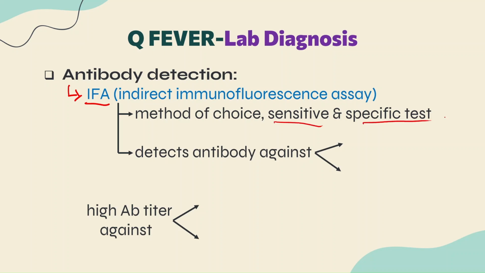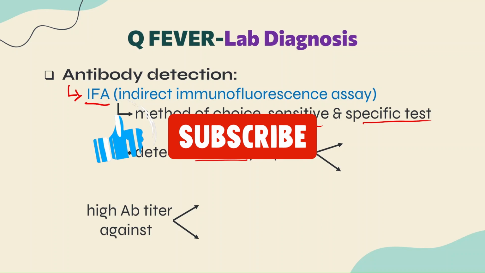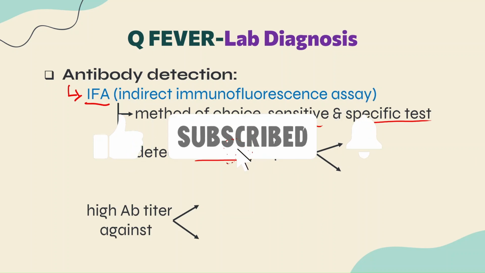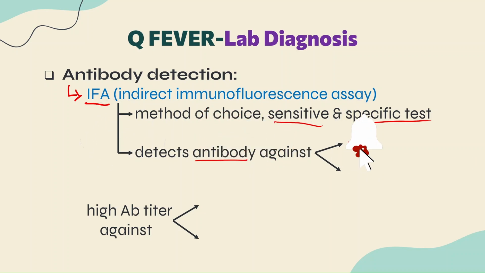This test detects antibodies against the phase 1 and phase 2 LPS antigens, lipopolysaccharide antigens.